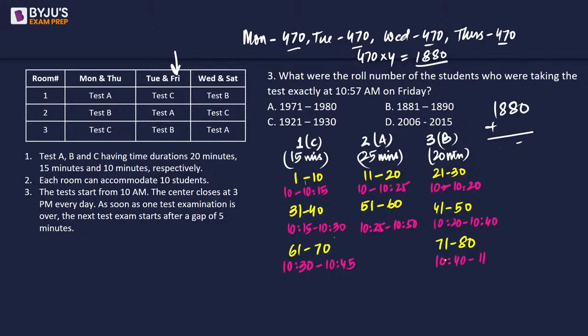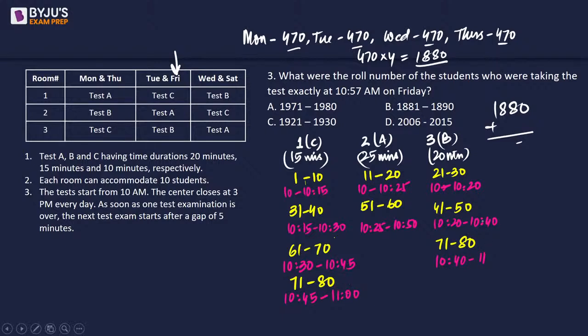Next room that is going to be empty first will be at 10:45. So that will be the roll numbers from 71 to 80, and they are going to be there from 10:45 until 11 o'clock, right? 15 minutes. But in the last 5 minutes, that is 10:55 to 11, they are going to be sitting idle, or there is going to be a gap, right? Until the next 10 students arrive. So they are not going to be writing the exam here.